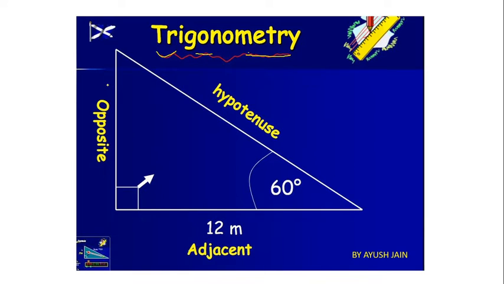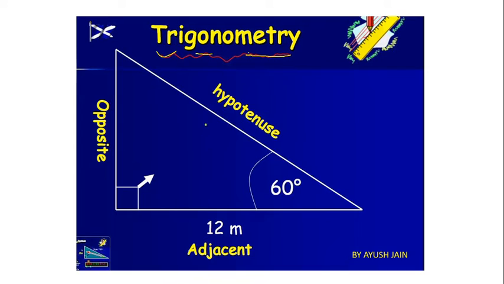Now look at the triangle here. What type of triangle is this? It's a right angle triangle. In class 10 you are restricted to the right angle triangle. When you come to class 11, if you take science, then you will see trigonometry is applicable in any triangle. What trigonometry is doing and what the need of trigonometry is, we will understand in this question.